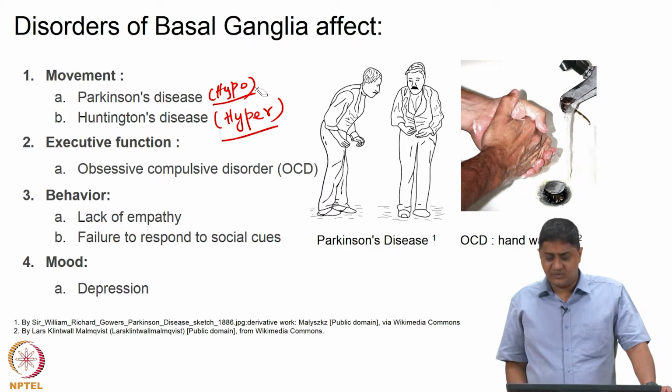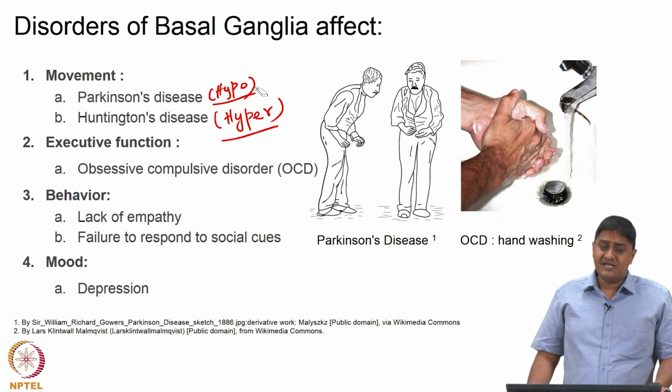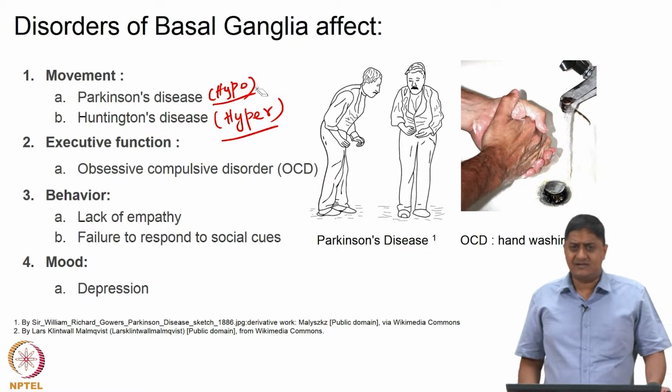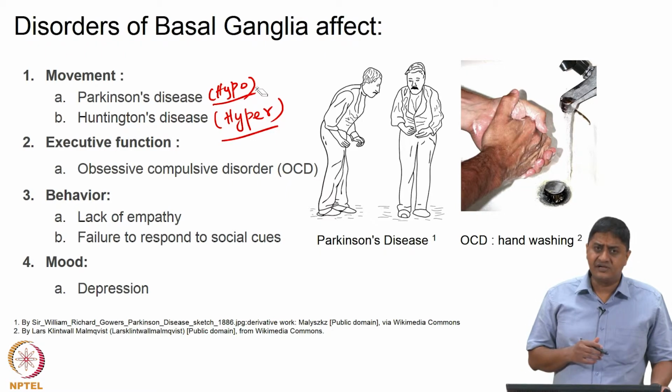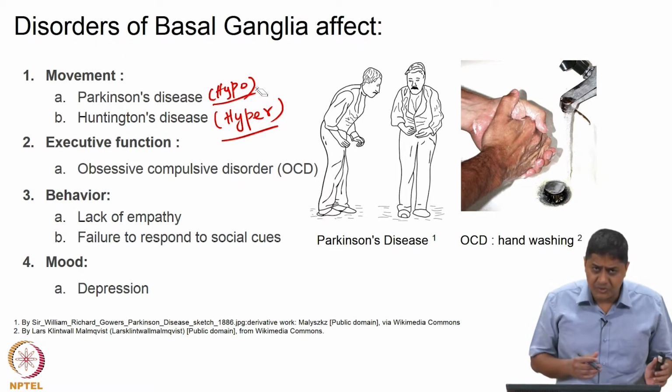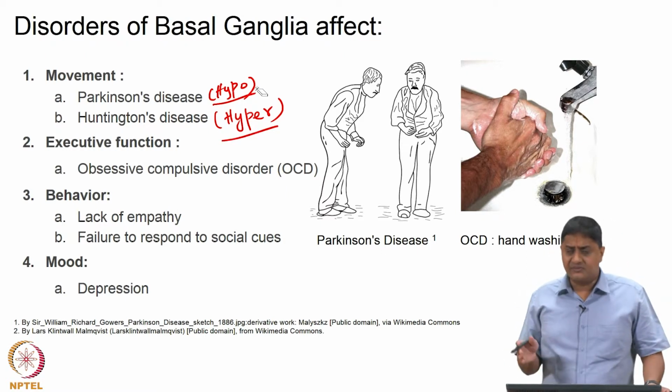Because of this reason, what happens? The striatal neurons no longer receive modulation of the cortical inputs or thalamus inputs, right. Because of this reason, there is an inability to initiate movements. Classical signs of Parkinson's disease, we will discuss this in greater detail in future classes: stooped posture, masked face, freezing of gait, resting tremors, right, and many such other symptoms.